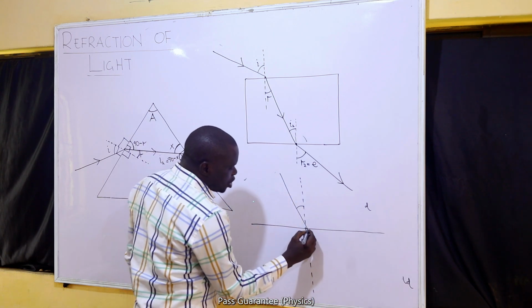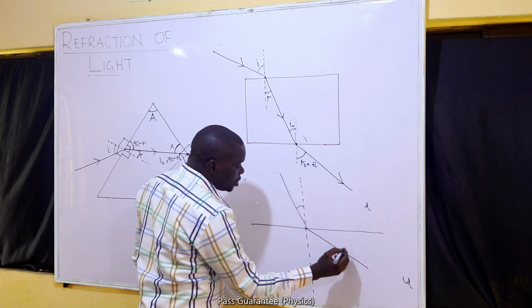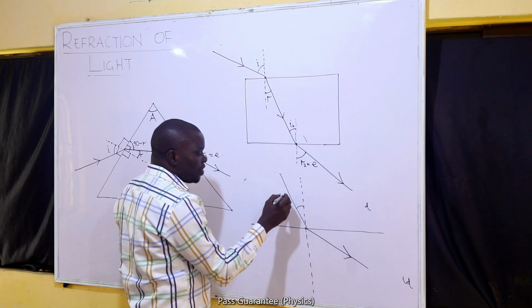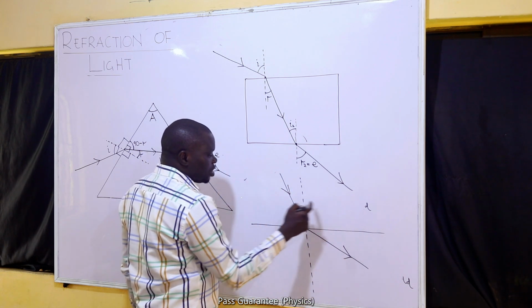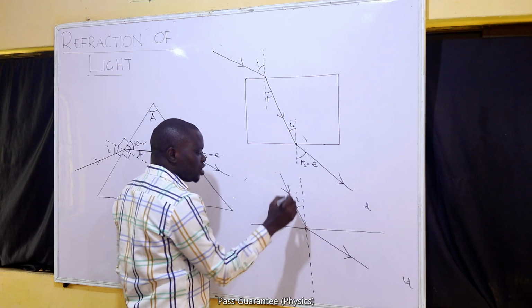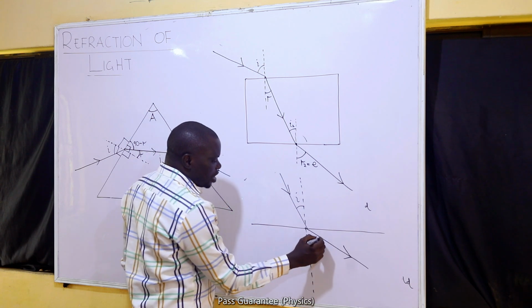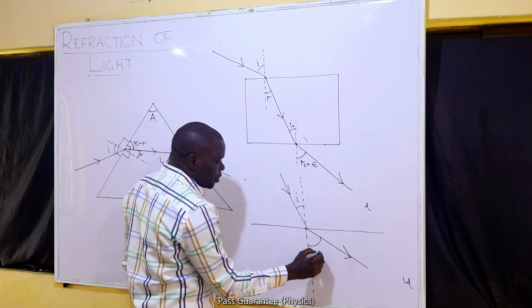We expect the angle to be far away from the normal because we said light will have a smaller angle in the dense medium. Let's say its angle in the dense medium is I. It means the angle in the less dense medium will be R.